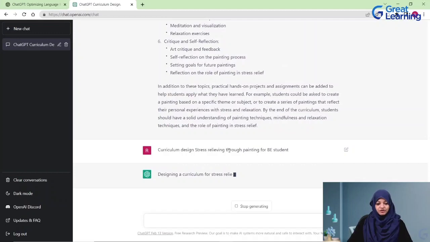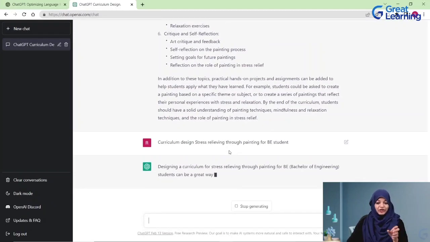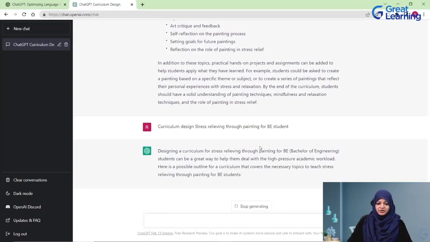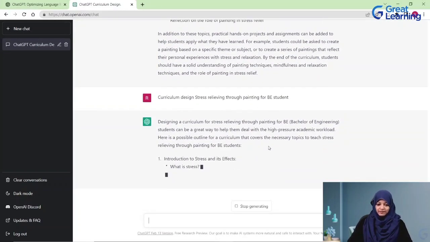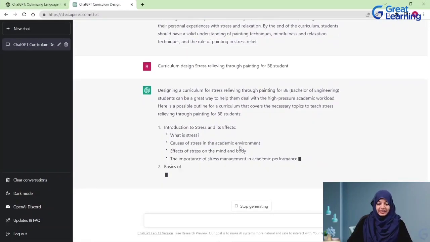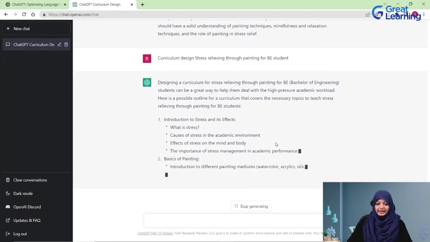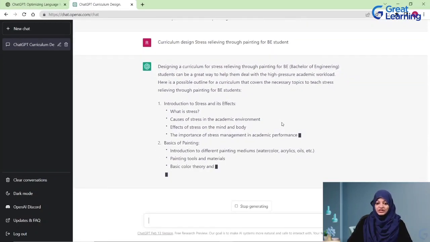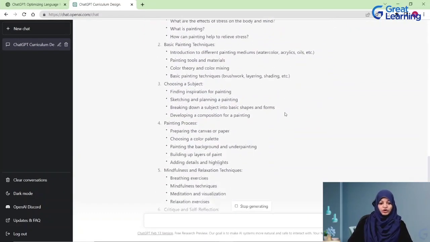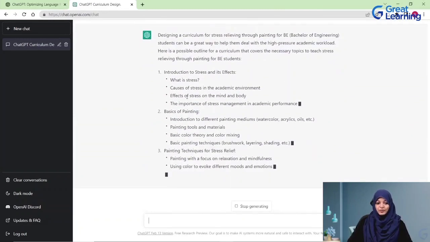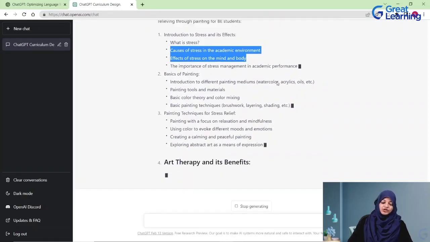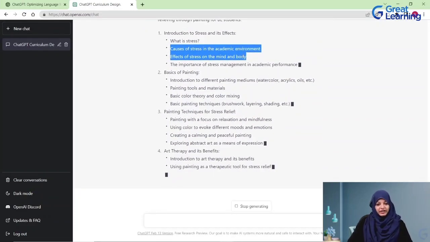Now, when it comes to Bachelors of Engineering or this particular clause here, there is one thing new that you would find. A lot of the syllabus might be the same. However, one of the things that you would find here is causes of stress in academic environment. Right, this is something that was not there in our initial prompt. It was just what are the effects of stress on the body, what is painting, etcetera. Here there is a specific cause of stress in the academic environment. Apart from this, there would also be types of stresses that could be a part of the academic environment.